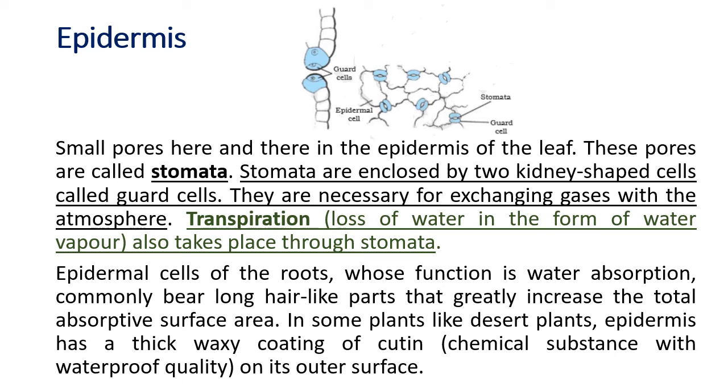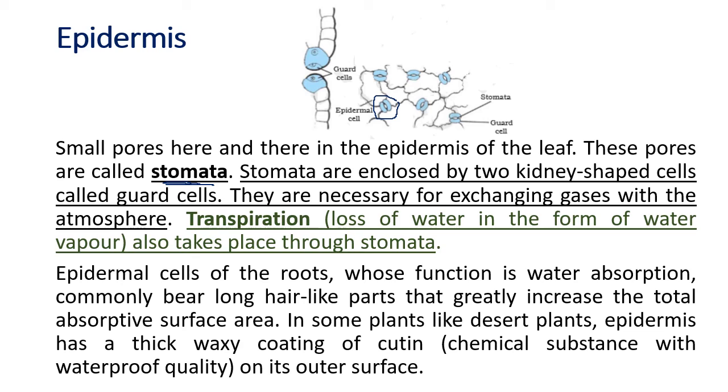Also, the epidermis on the top has got some pores. There is no intercellular space, but there is a pore on the top. These pores are called stomata. On the leaves they are present, they are called the stomata. What is the stomata? You can see it is two kidney or bean shaped guard cells. When the guard cells open, the gases can go in and the water can come out.